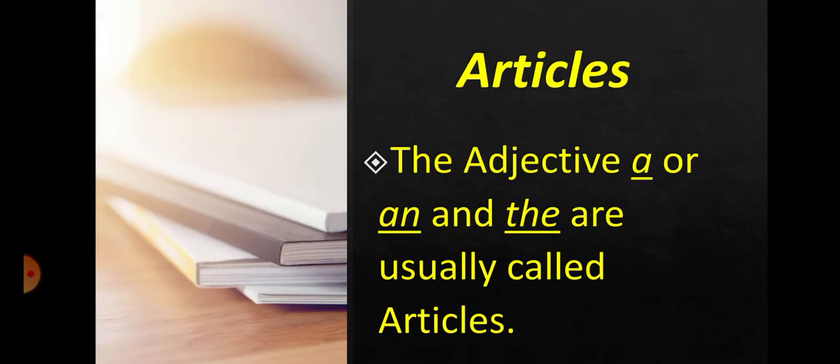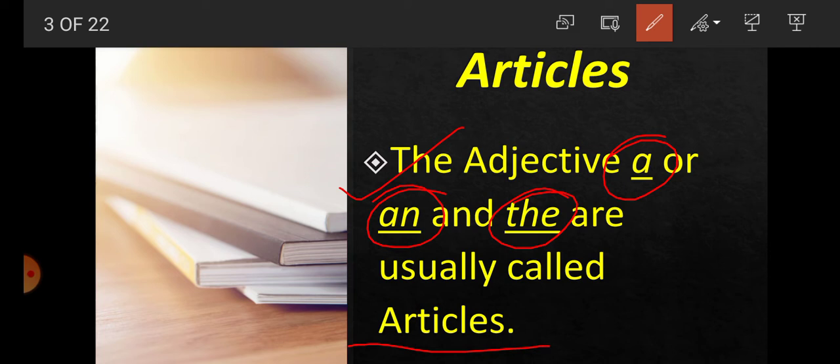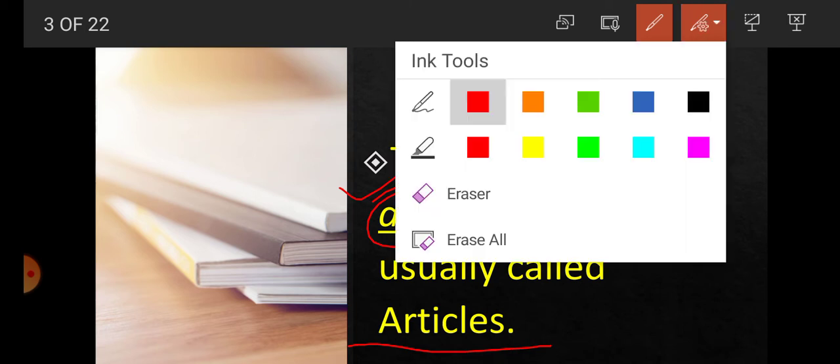Students, in our complete series of English grammar, today we are going to read a very important topic of English grammar, that is articles. What is articles? The adjective a, an or the are usually called articles, and we use it before noun, adjective, adverb. So with the help of example, we will get it clear what is articles, how many kinds of article, what is the position of articles. We will read it.